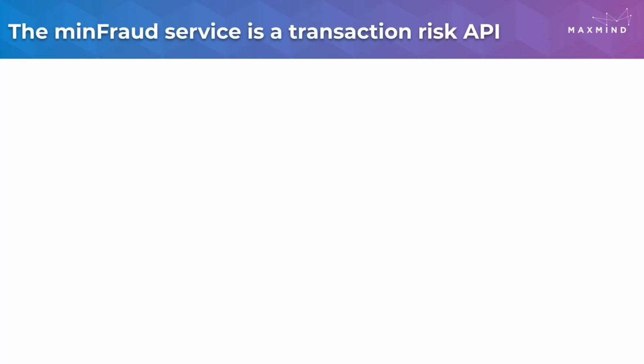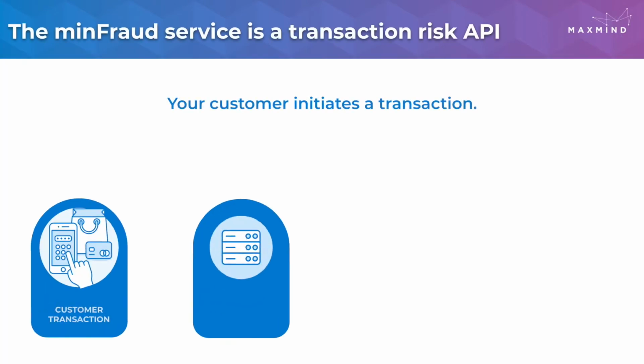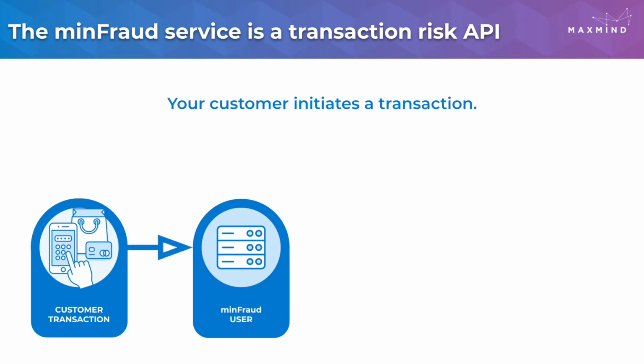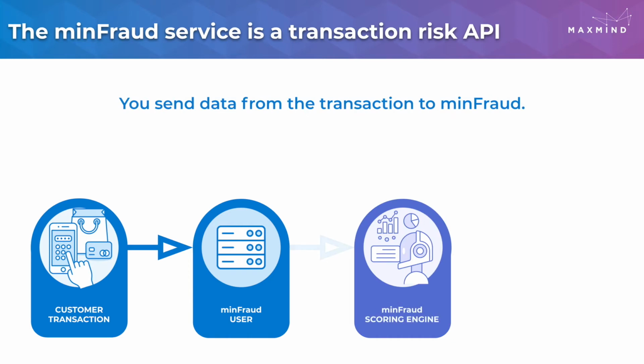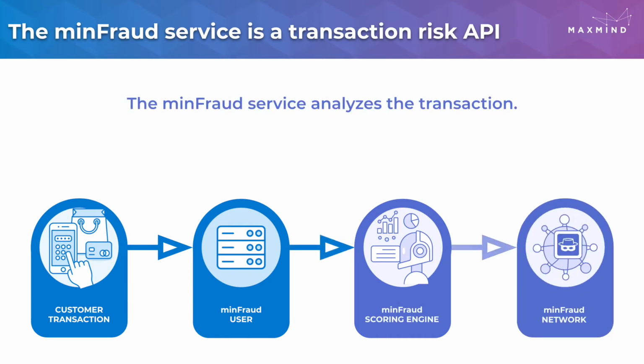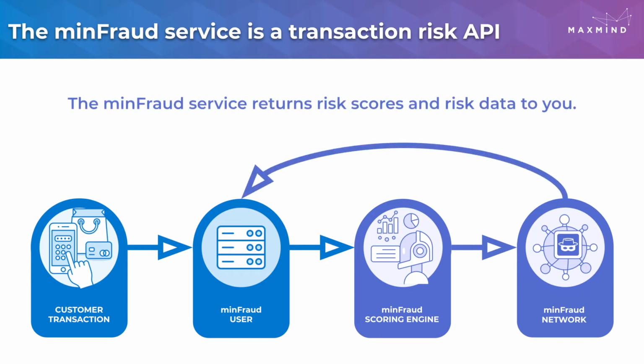The MinFraud service is a real-time transaction risk API that provides risk scoring and risk data. MinFraud users collect data during a transaction with their customers and pass that data to the MinFraud service via API. The MinFraud service analyzes the transaction, powered by machine learning and a data co-op of shared risk intelligence, the MinFraud network, which I'll talk about more in a little bit. After analyzing the transaction, the MinFraud service returns a risk score and risk data to the user.